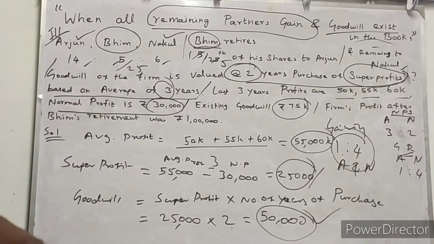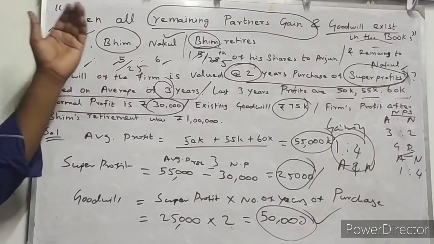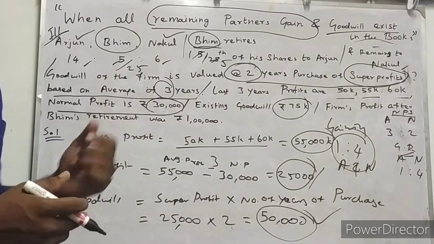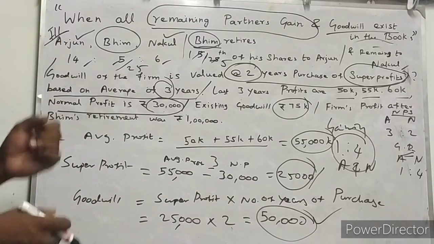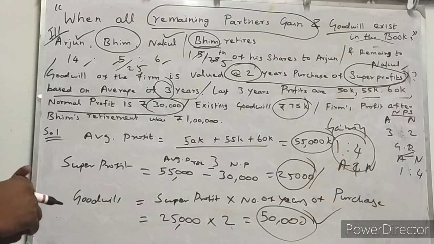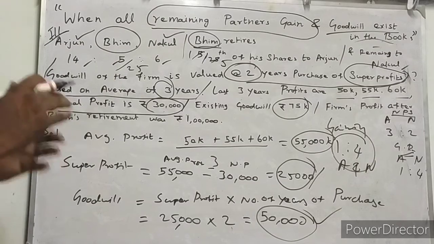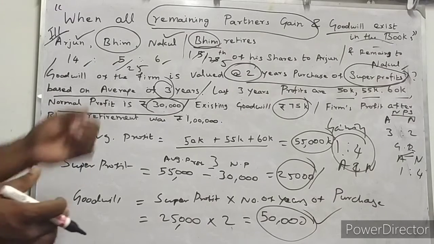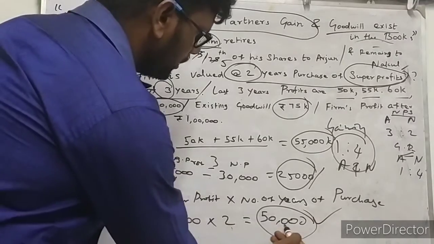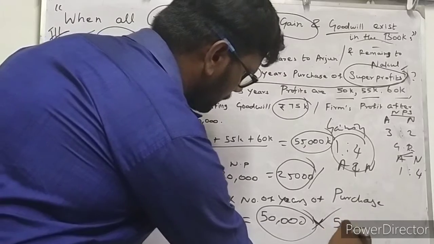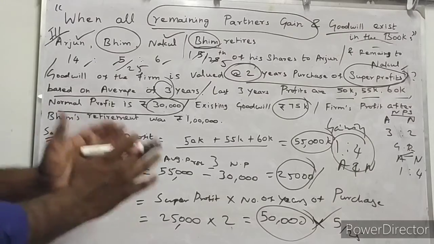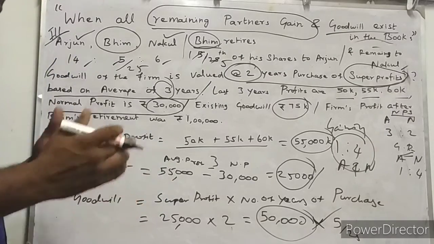Then on this 50,000, what is BIM's share? BIM is the retiring partner from the firm, isn't it? So the gaining partners should compensate some amount, called goodwill, to the retiring or outgoing partner. Now who are the gaining partners? Arjun and Nakul are the gaining partners in the partnership firm. So Arjun and Nakul have to compensate some amount called goodwill in favor of BIM.